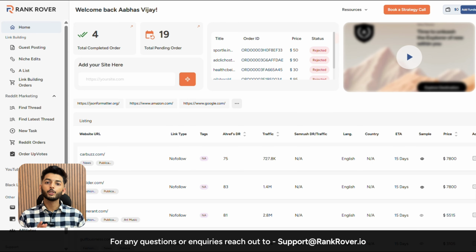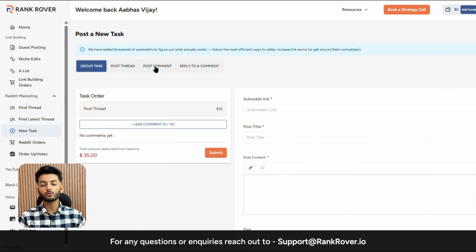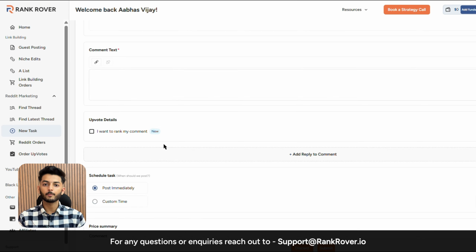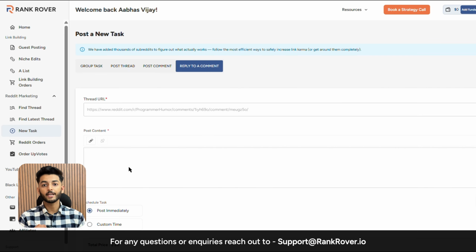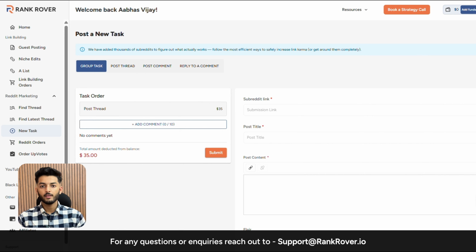So now coming to the new task section, where you have 4 ways to play with it. You can post a comment to an existing thread, reply to a specific comment, create a brand new thread, or do a group task, which I will explain in a second. Each one's a different move depending on what you need.